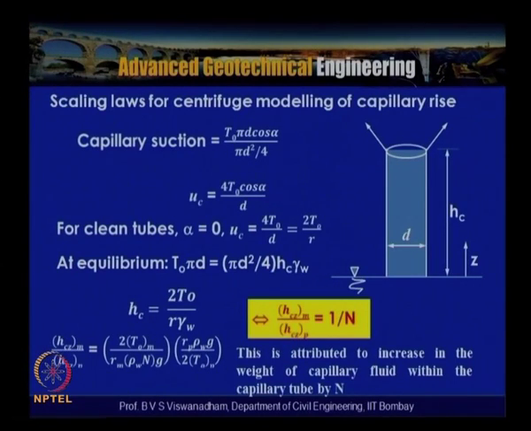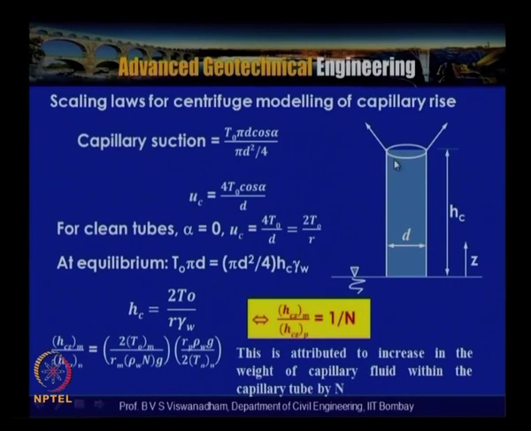So we can write the capillary suction as T naught, which is the surface tension, into pi d, and alpha is the angle made by the water film on the surfaces of the glass tube, which is the pore surfaces.